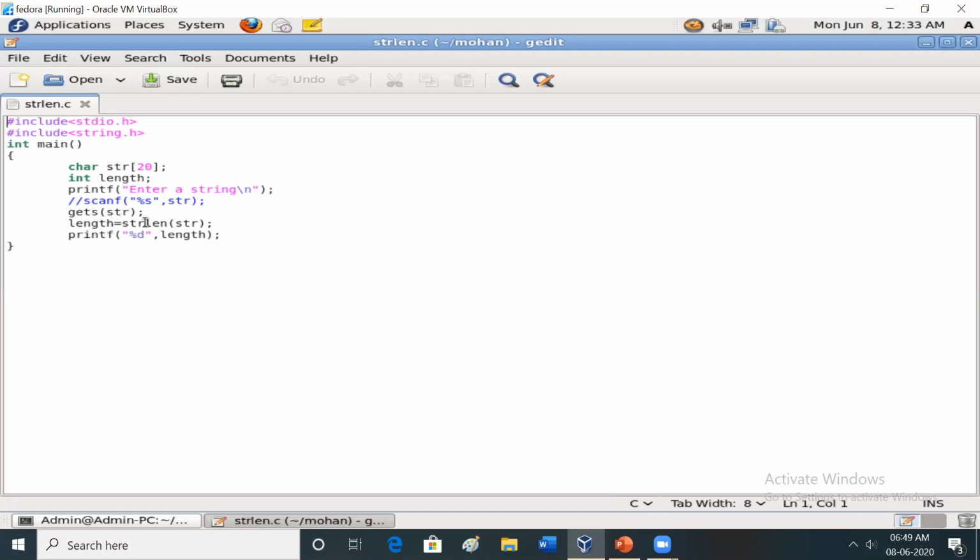The length is going to be calculated here. Length is assigned by strlen of str. Automatically it's going to find the length of the string. printf percentage d length: percentage d is going to print an integer value. I will run this code and see what the output is.